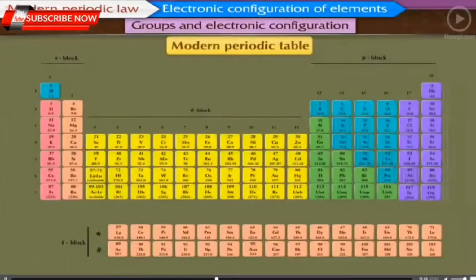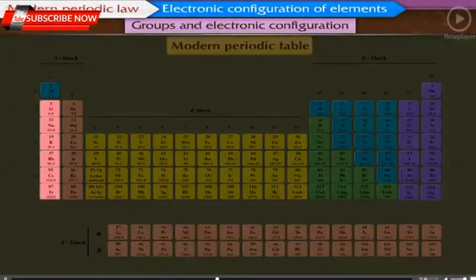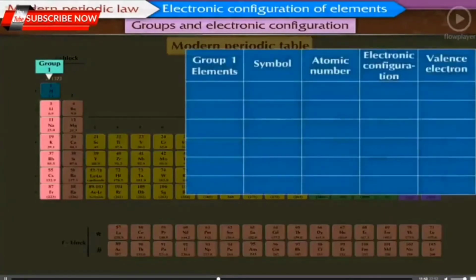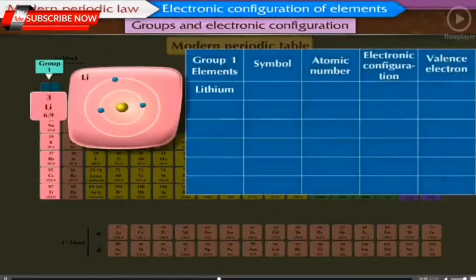Groups and electronic configuration. Let us first understand the electronic configuration of elements of group 1. Lithium, symbol Li, atomic number 3, electronic configuration 2, 1 and valence electron 1.